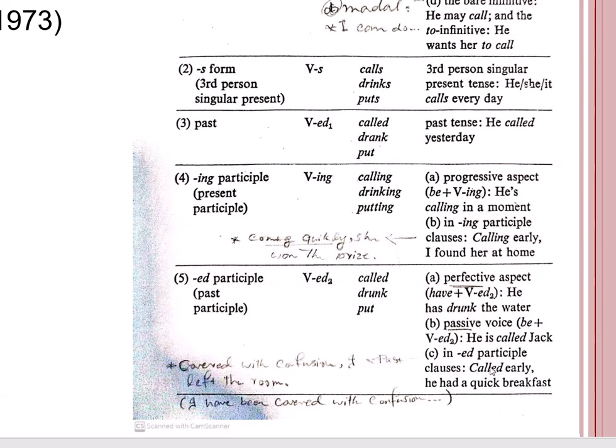For example, called early, he had a quick breakfast. Now, called here, if you notice, is not preceded by a subject or a helping verb, and it is a non-finite verb. The form of the verb would be past participle.